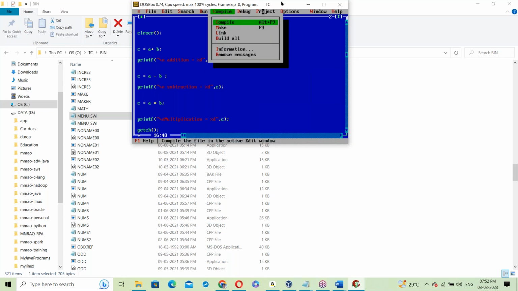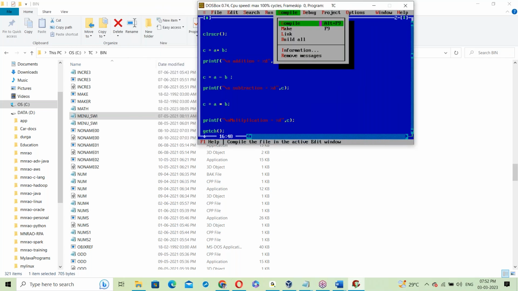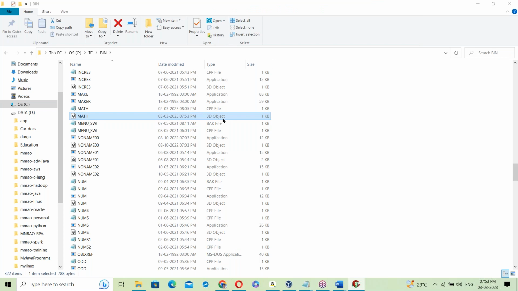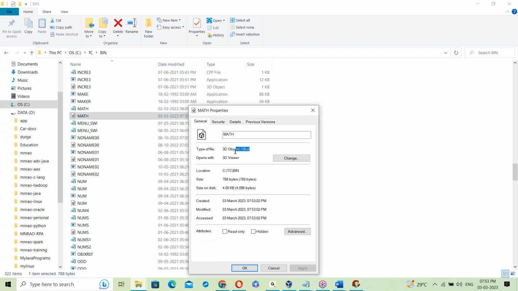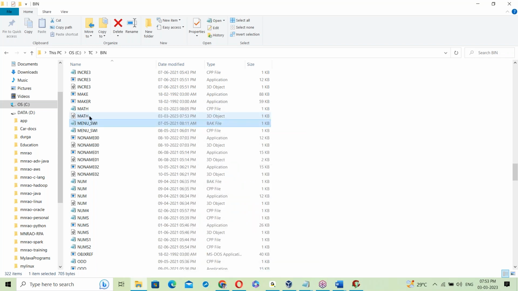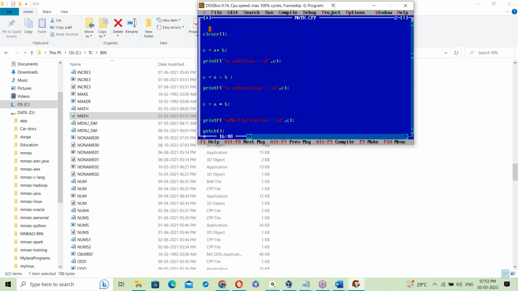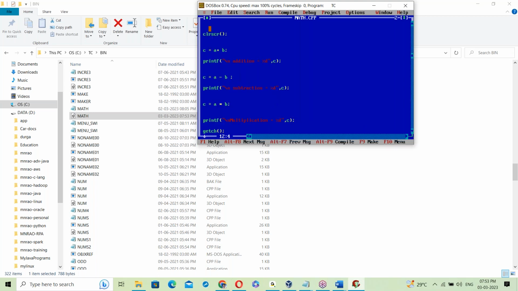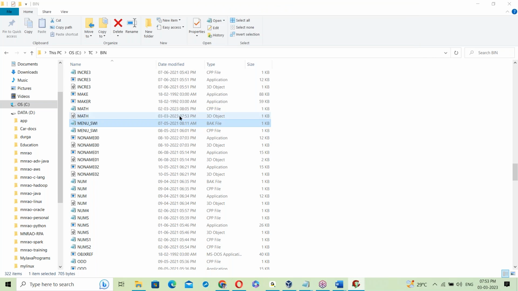Now first compile. We should compile the C program. When compiled, what happens here? See this, the math.obj file is generated. This dot obj is the object file generated. What exactly is this object file? The C compiler converts this whole code into binary format and writes it to the math.obj file.